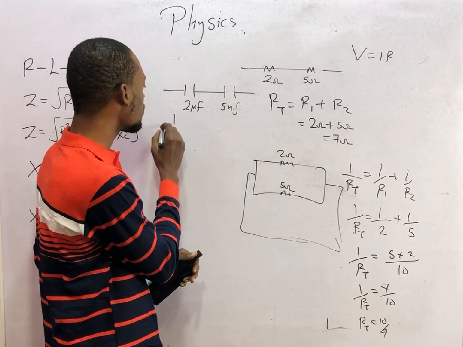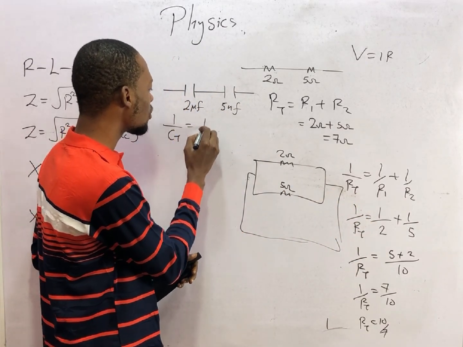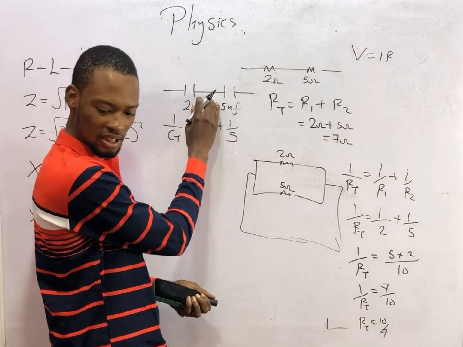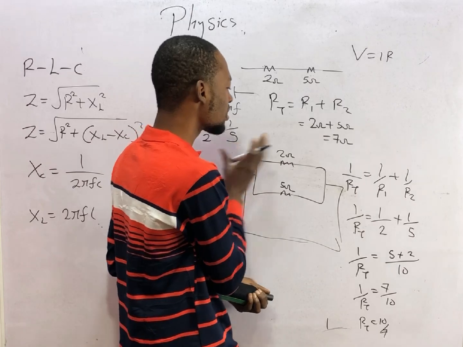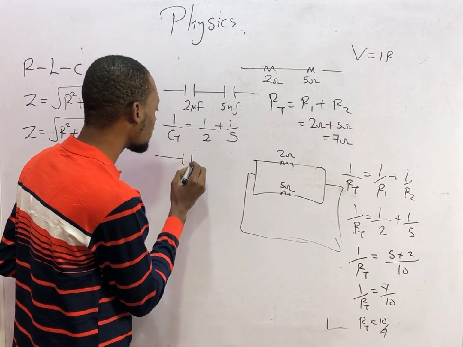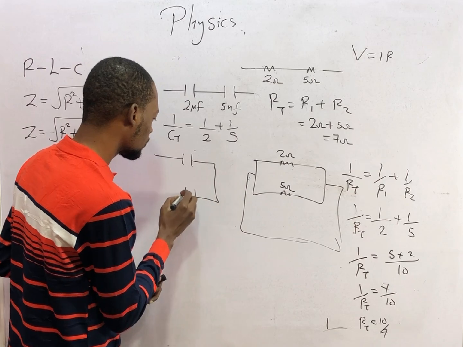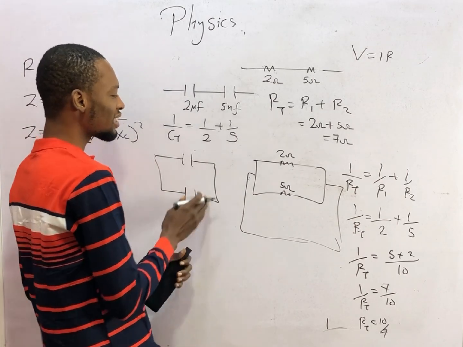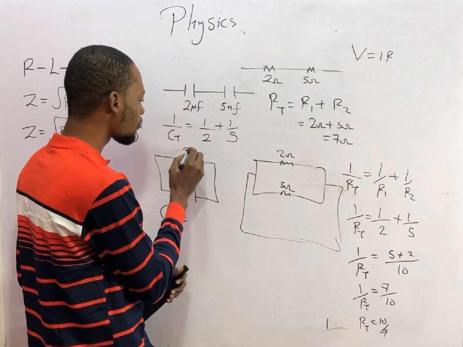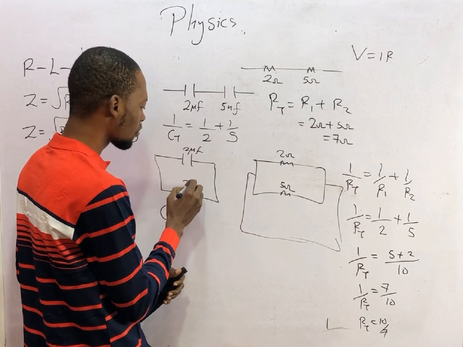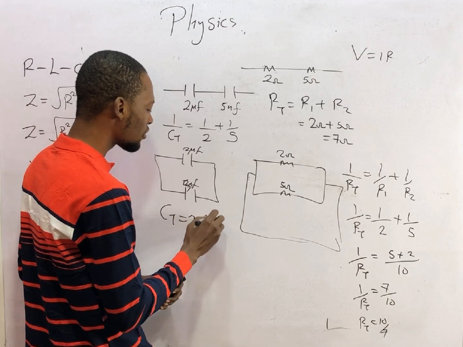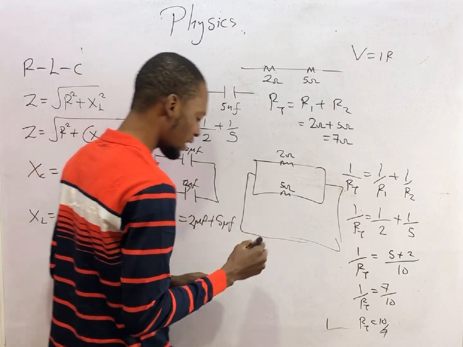So here 1 over total capacitance will be 1 over 2 plus 1 over 5. Although it's in series, we are solving it like resistance in parallel. Then we have capacitors in parallel. The solution is like resistors in series. So the total capacitance will simply be 2 microfarad plus 5 microfarad.